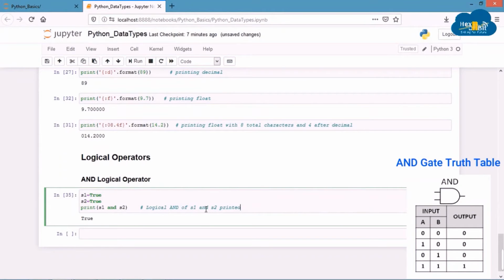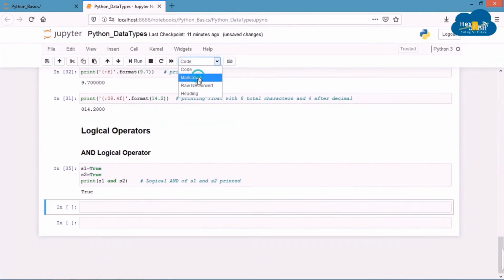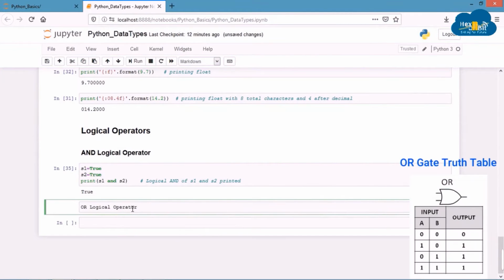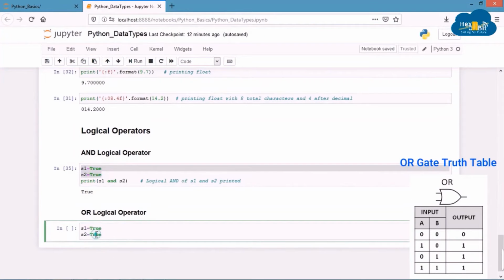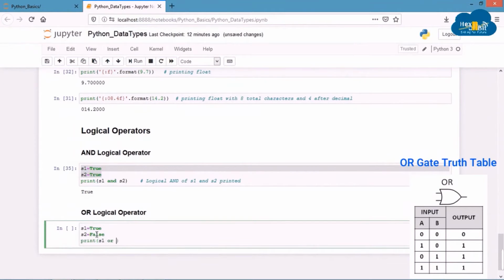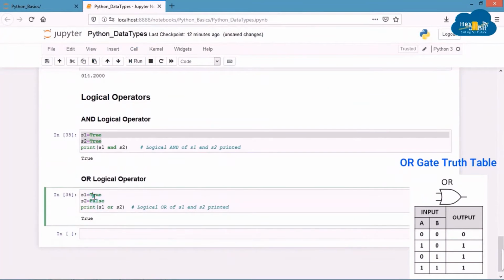Let's move to logical OR. In the case of logical OR, even if one of the button is pressed, the machine will work. Therefore, even if one of the variable is true, the output of print S1 or S2 will be true. The output will be false only when both the variable are false. Again, you may refer the truth table of OR gate for more clarity.